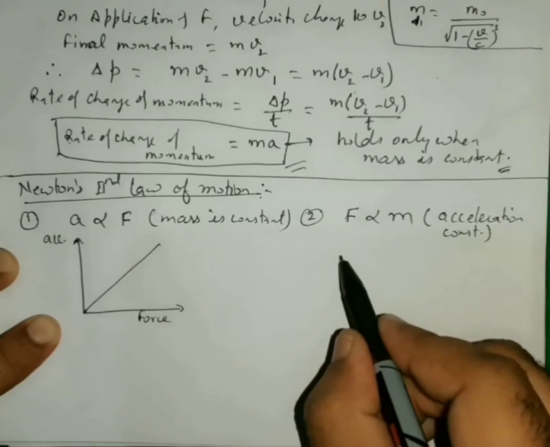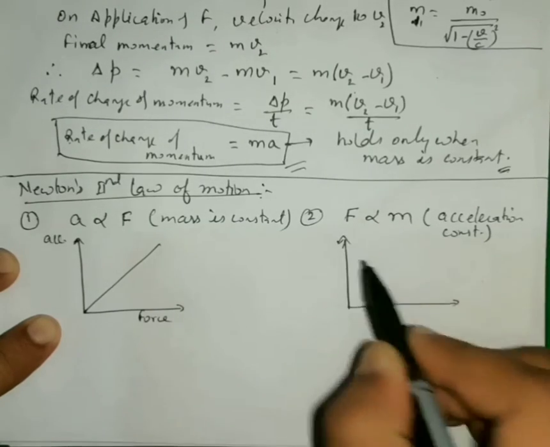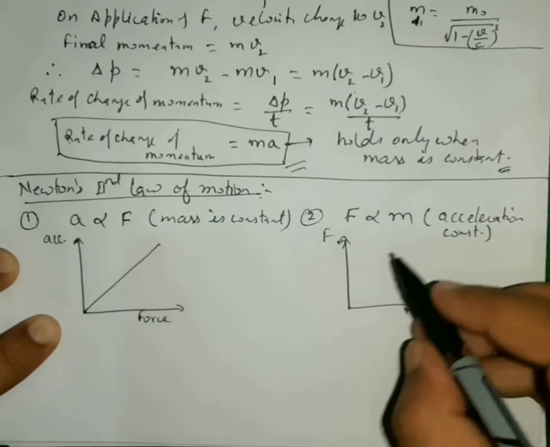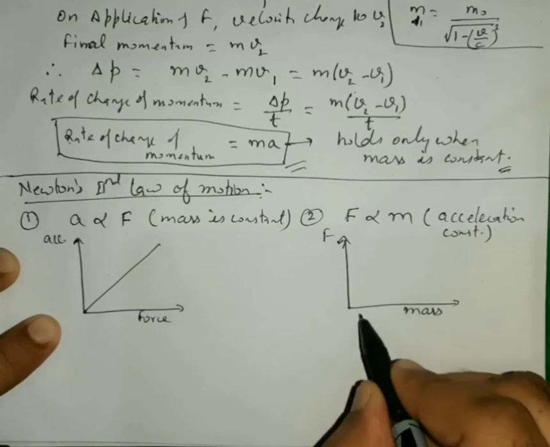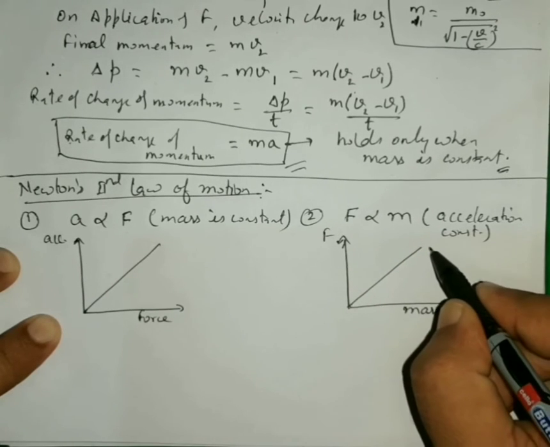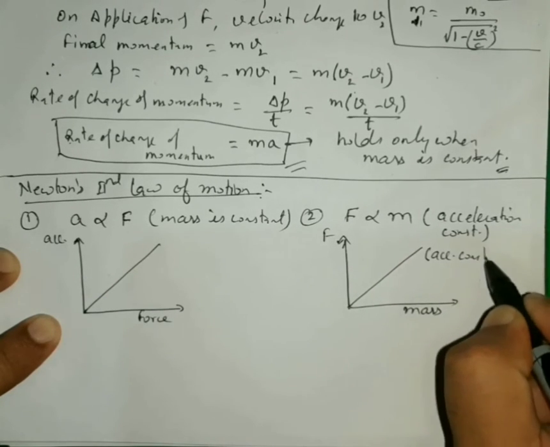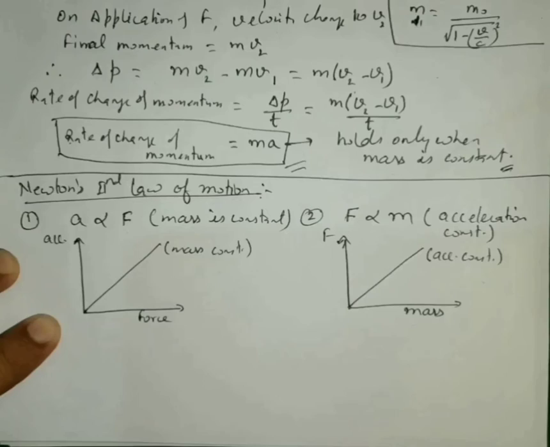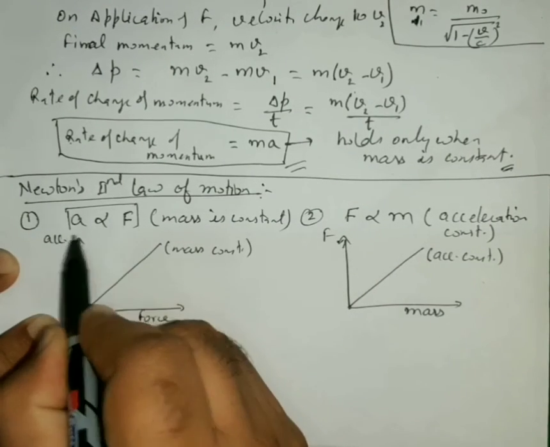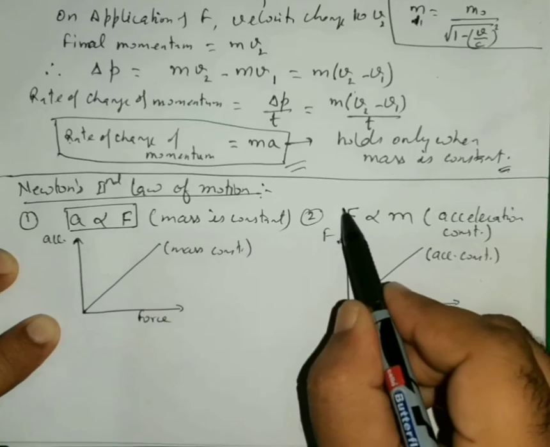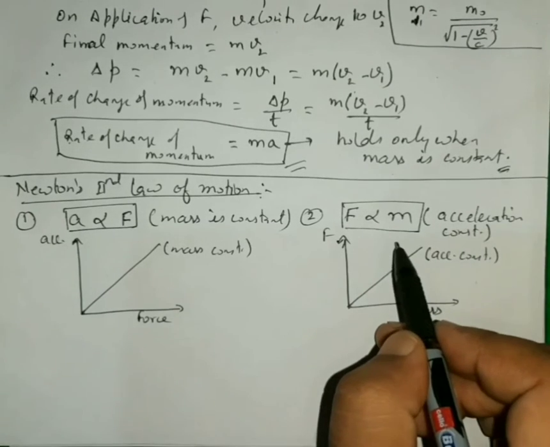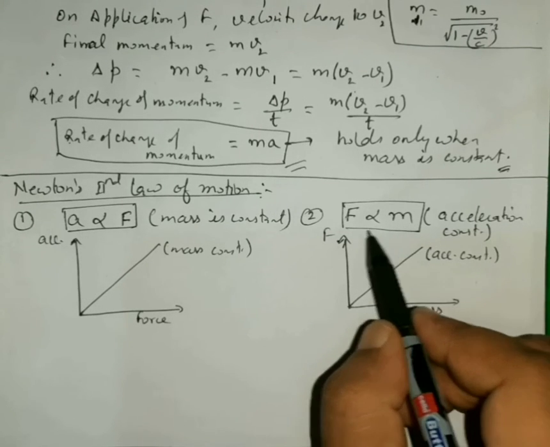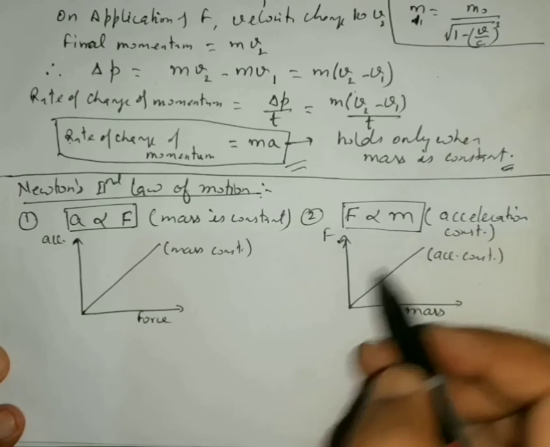Acceleration is constant. Now for this, if I take mass on the x-axis and force on the y-axis, then with the rise in mass, the force required to produce the same acceleration also increases. So here acceleration is constant. These are the conditions that we need to take care of. The first condition was that acceleration is proportional to force, so more acceleration, more force required. And the second is that the force required to produce the same acceleration is also proportional to mass. Means if mass increases, then the force required to produce the same acceleration also increases.